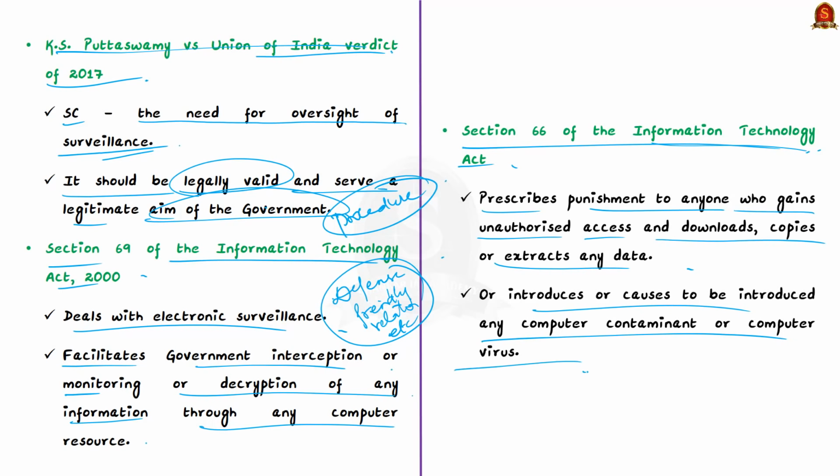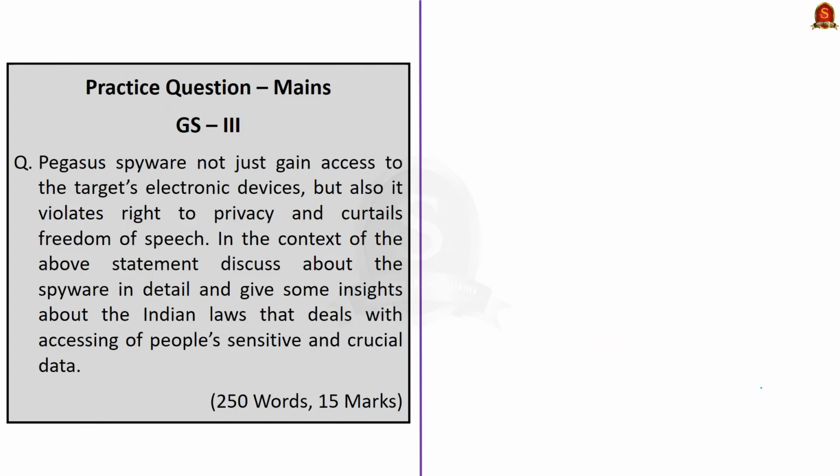In this article, we have seen what Pegasus is. It is a spyware. We have seen how it is used across countries, particularly in India. We have also seen some of the laws associated with spywares. With this, we have come to the end of our discussion. Now, let us move on to the next news article.